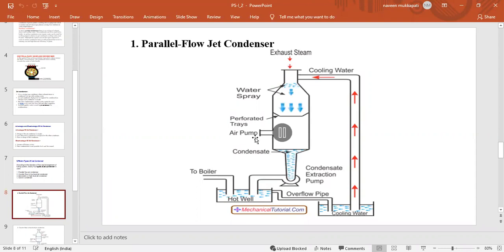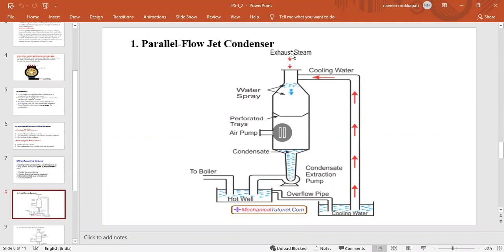This is the condensate water, air pump, and water sprays, and these are the cooling waters. The cooling water comes from the down position to the top of the jet condenser. This is the entrance for that cooling water. Then that water is sprayed in this space like this.